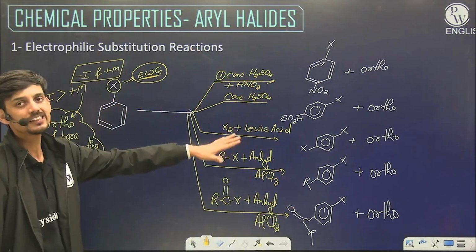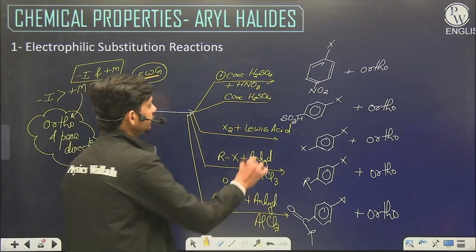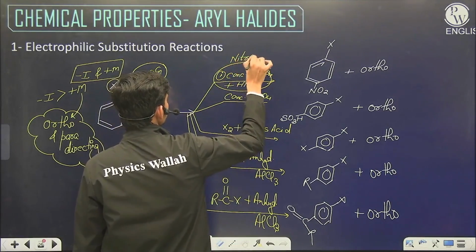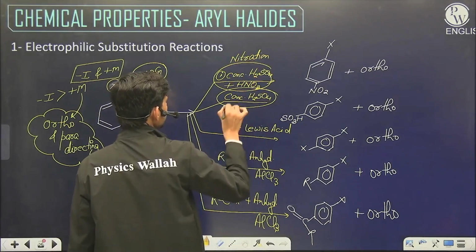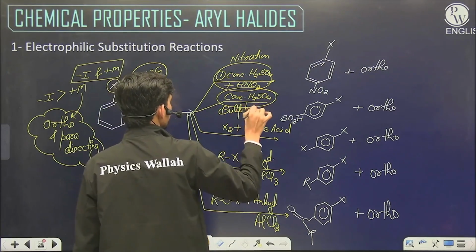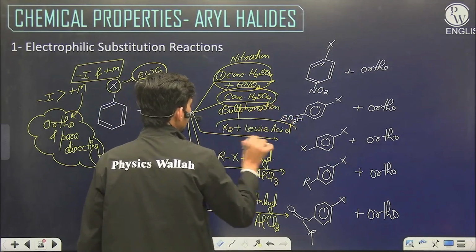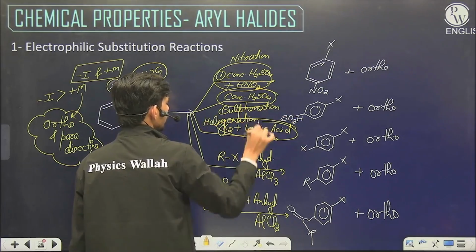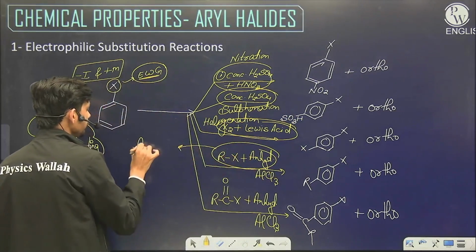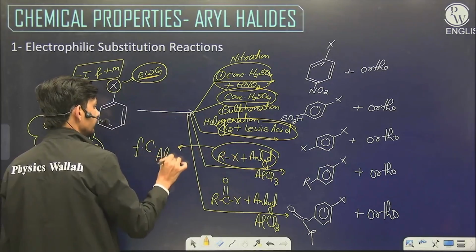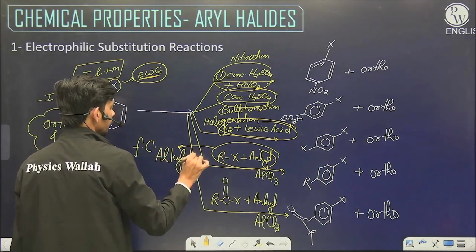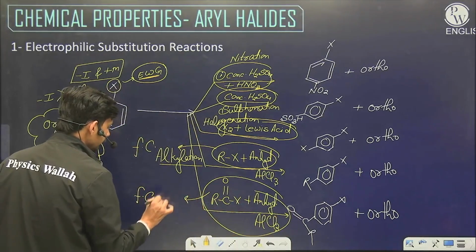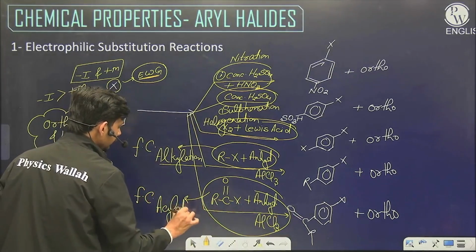So these are the most basic 5 reactions of benzene ring: nitration, sulfonation, halogenation, Friedel-Crafts alkylation, and Friedel-Crafts acylation.